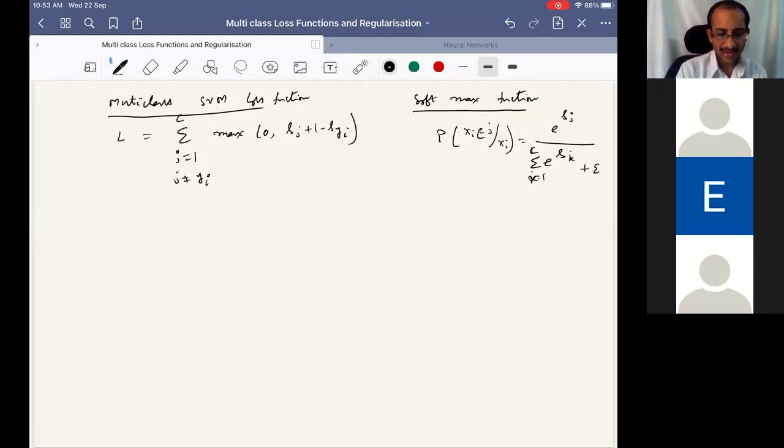So now what we want to see is, with the softmax function and cross entropy loss also, let us write.